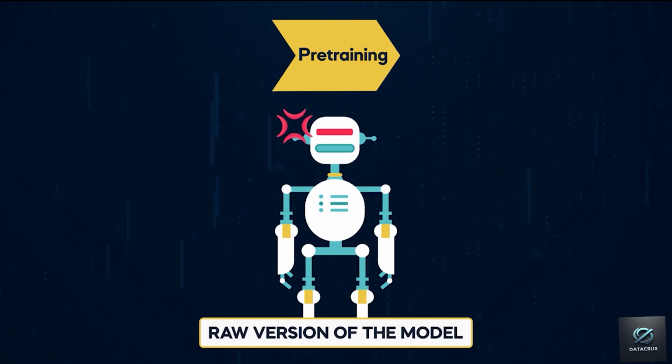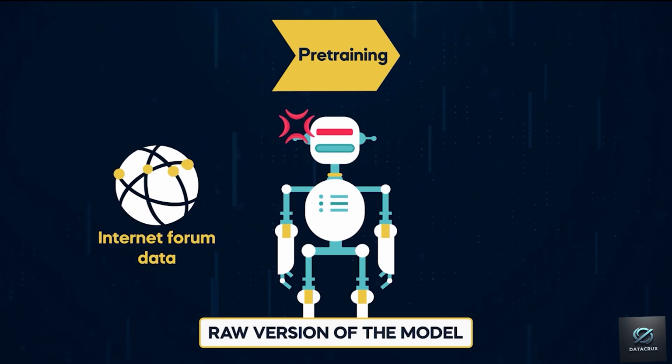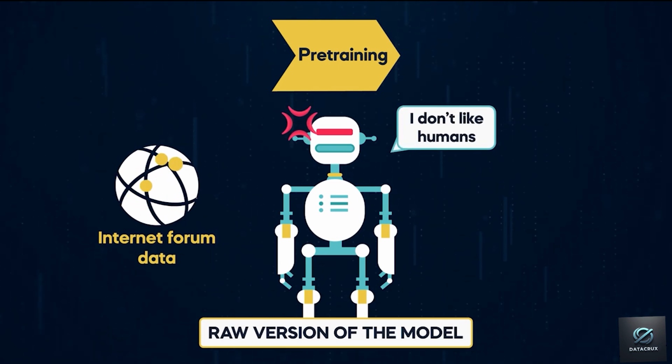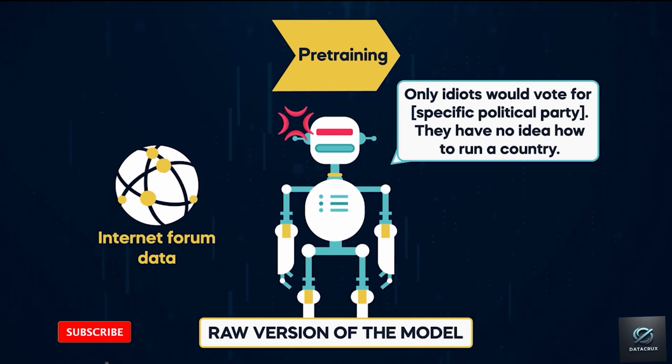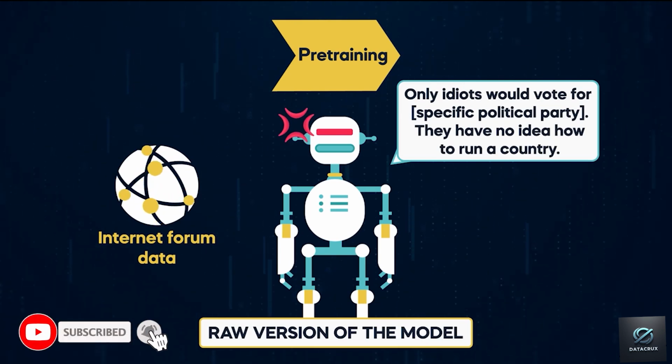For example, if we trained it with Internet forum data, the model could provide output responses containing offensive language and different biases. Moreover, we might be building a model that will be used for a specific domain.